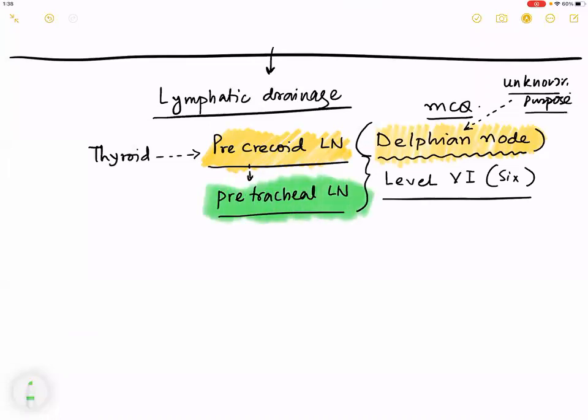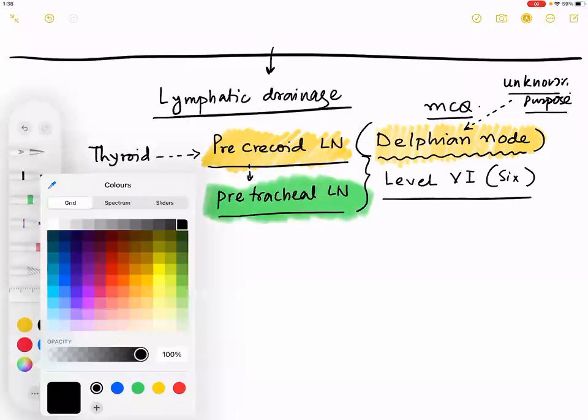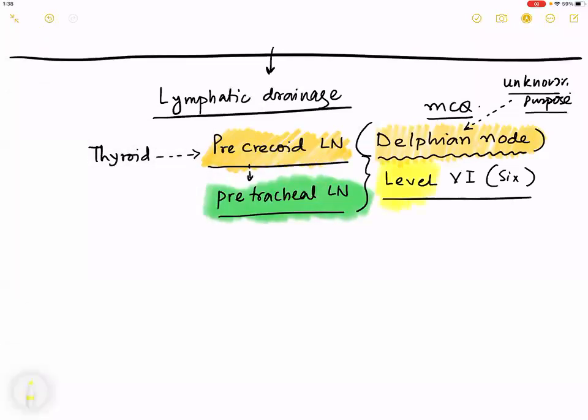Pretracheal lymph node. And what are these levels of lymph nodes called? Level 6. This is a very important MCQ question for all and has come multiple times. Please remember this part. Both precricoid and pretracheal are together known as level 6. Exactly, sir. They are both called level 6.